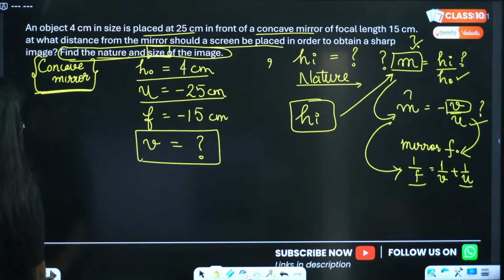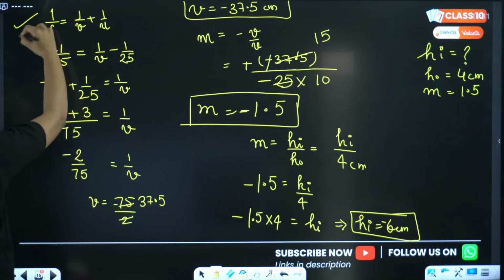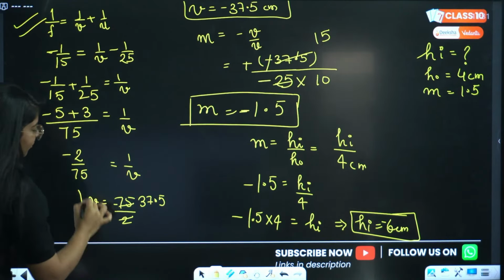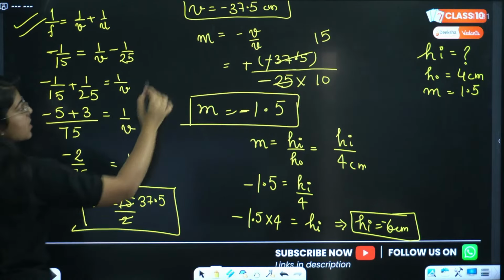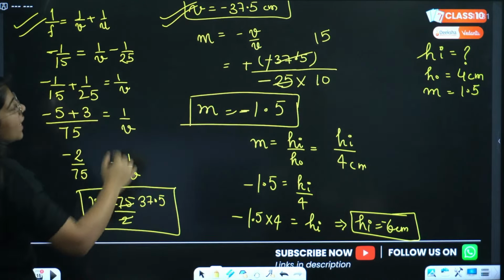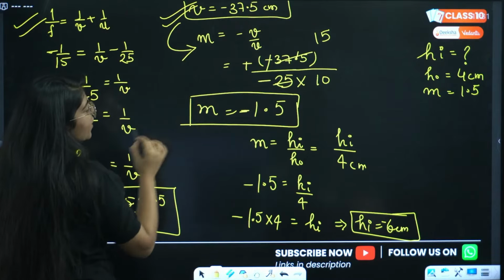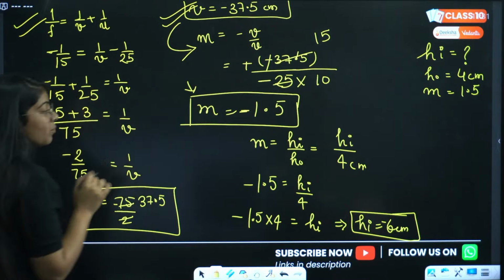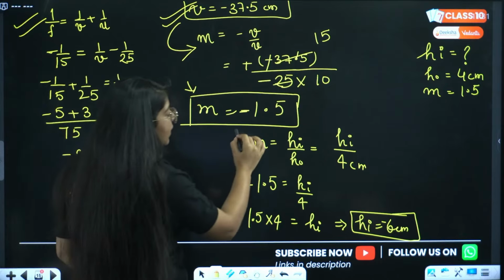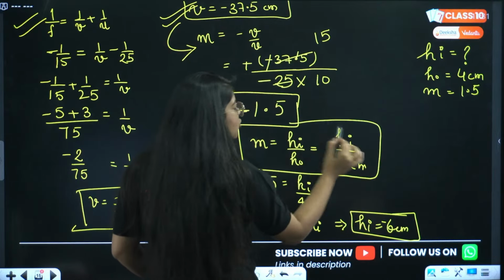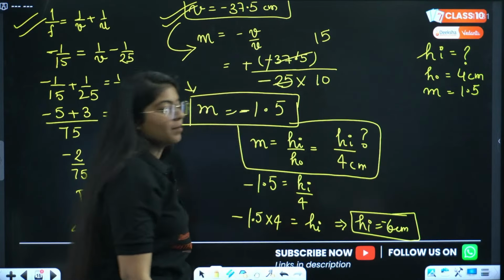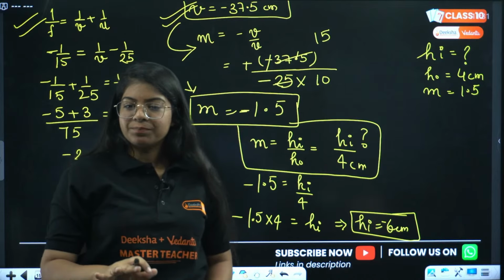Hi winner. So we started with mirror formula, we went about, we found the value of image distance, we find V, right? From there we found the magnification, that is 1.5, minus 1.5. Then we used again the another formula of magnification where we could find height of image. Done? Understood?